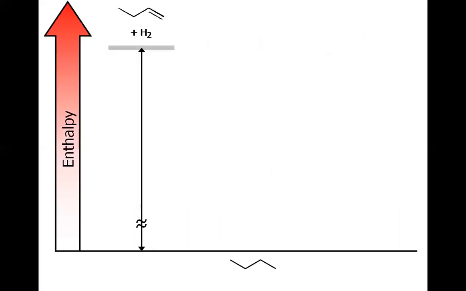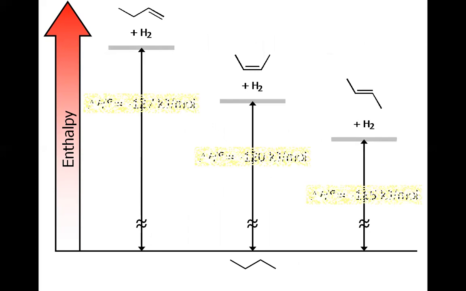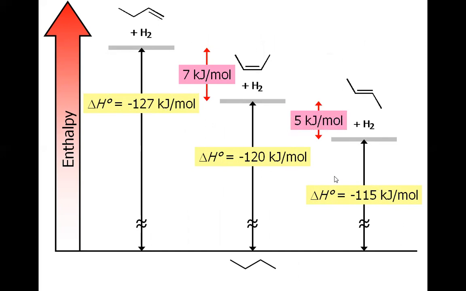So let us see their values. The monosubstituted alkene upon hydrogenation released 127 kilojoule per mole of energy. The cis alkene released 120 and the trans alkene released 115 kilojoule per mole. So you know the compound that releases the least energy is the most stable, and the compound that releases the highest energy is the least stable.